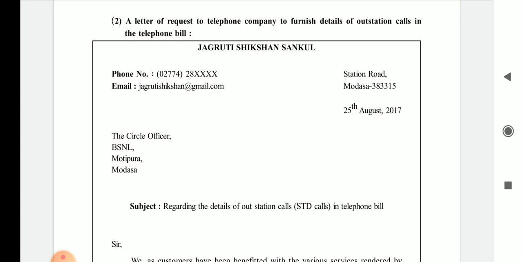They want to keep their records, so they demanded the same.